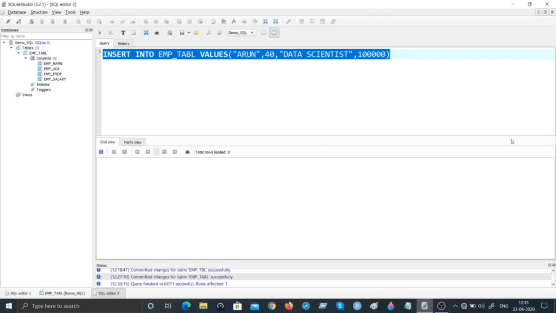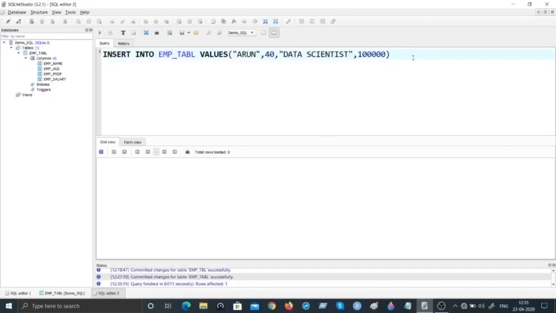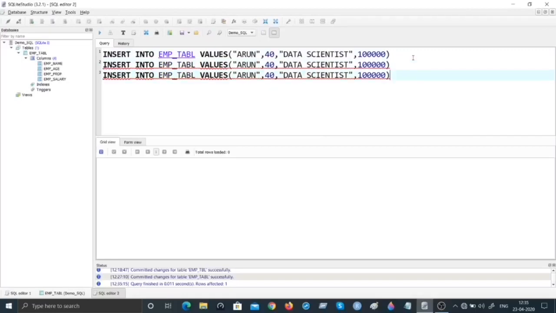So just to speed up things, I'm going to copy and paste 2 more times and change the values here. Let us say we are going to call this Paul, and let us say Paul is aged 45 years, and let us say Paul is actually an IT professional. Let's put IT prof as an abbreviation, and let us say Paul's salary happens to be 150,000, whatever may be the currency.